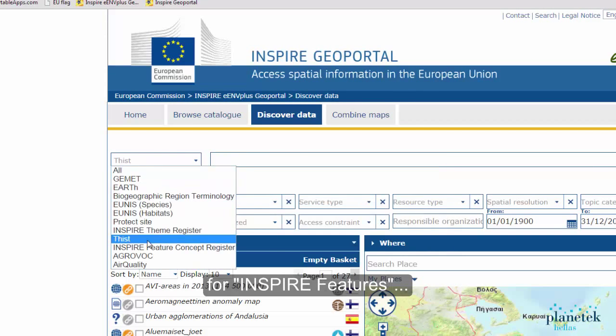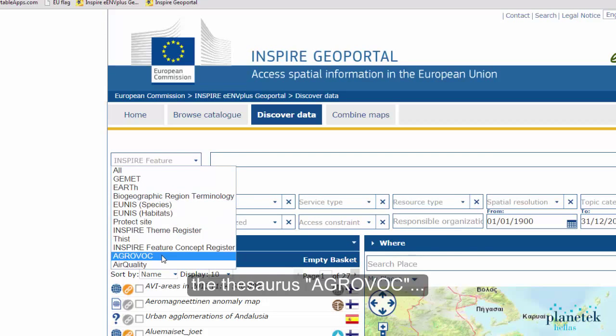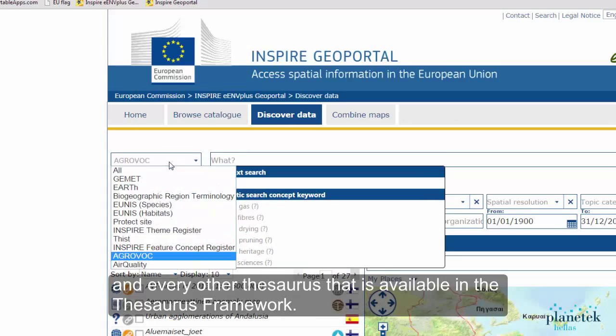for inspired features, the Thesaurus Agrovoc, and every other thesaurus that is available in the Thesaurus Framework.